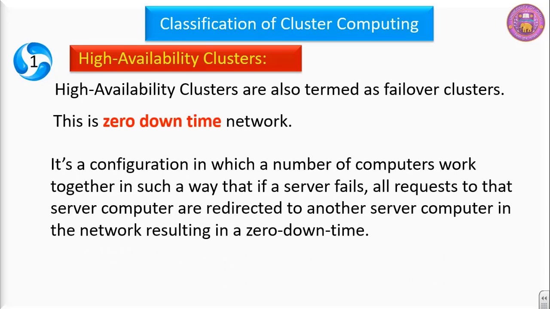It is a configuration in which a number of computers work together in such a way that if a server fails, all requests to that server computer are redirected to another server computer in the network, resulting in a zero downtime. So configuration here means it is designed in such a way that if a particular server fails, then requests are not forwarded to that server. Rather, the request of clients are forwarded to other servers so that the network does not stop. That is, we call that this is a zero downtime network.